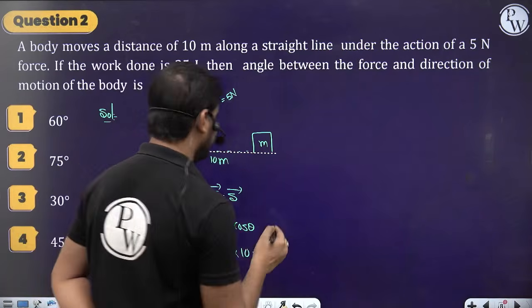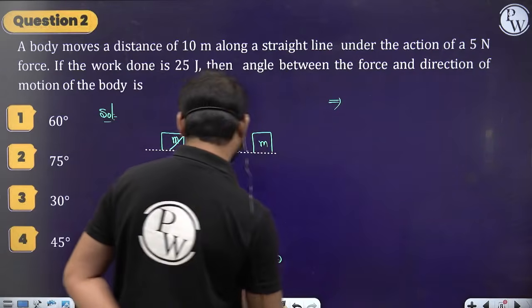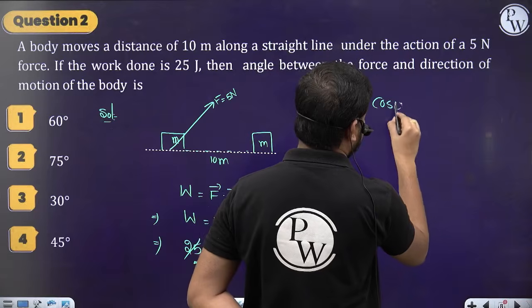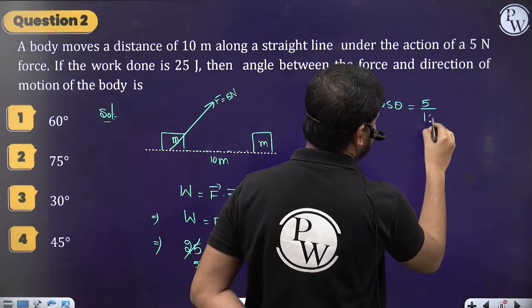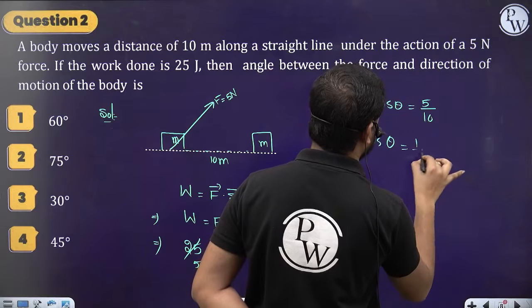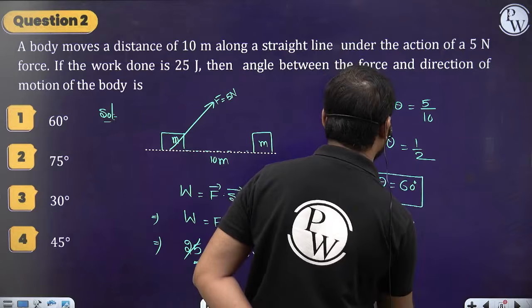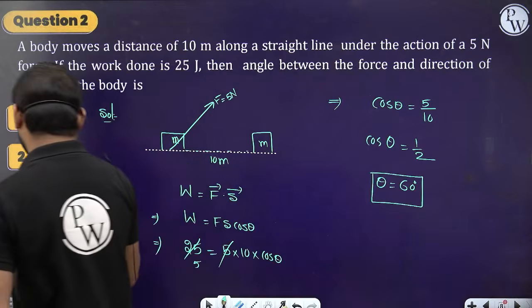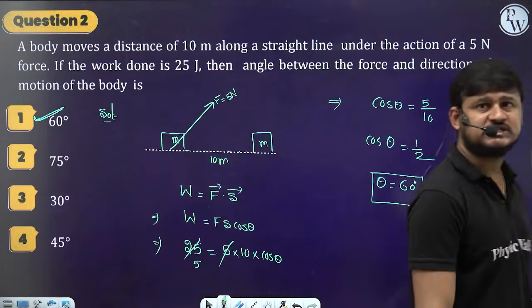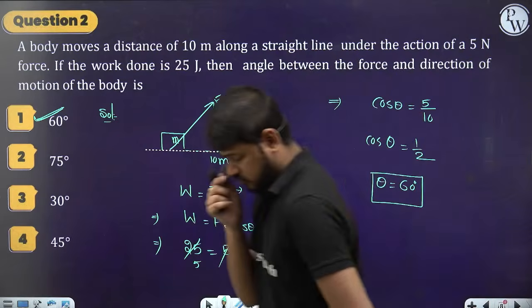So cos theta is equal to 25 by 50, that is 1 by 2. So theta must be equal to 60 degrees, since cos 60 is 1 by 2. Clear? Understood, guys?